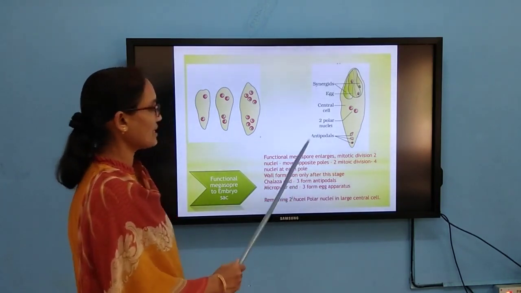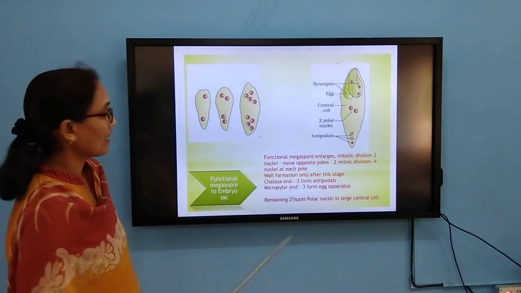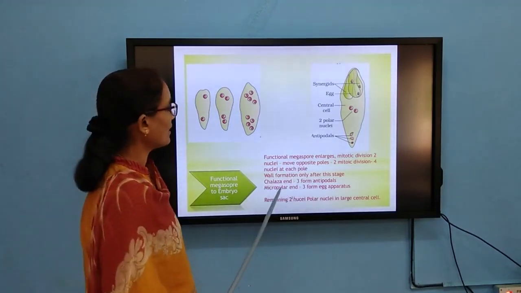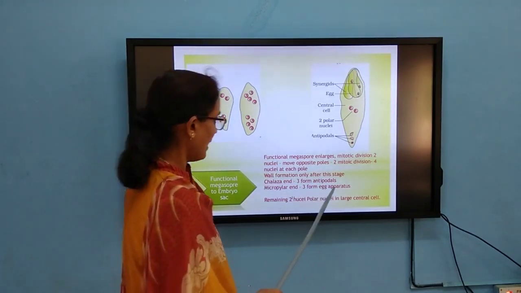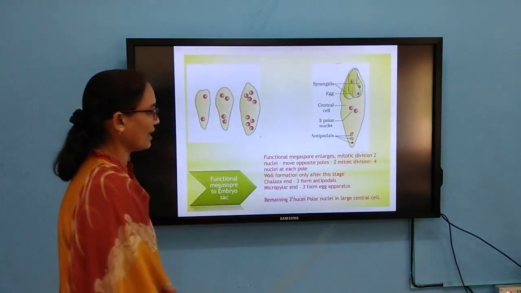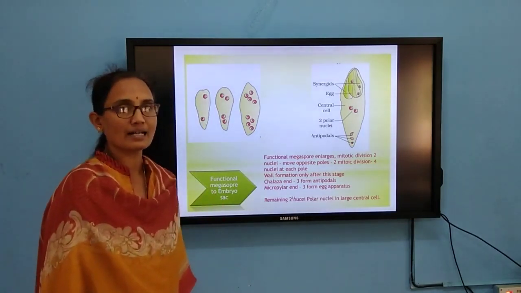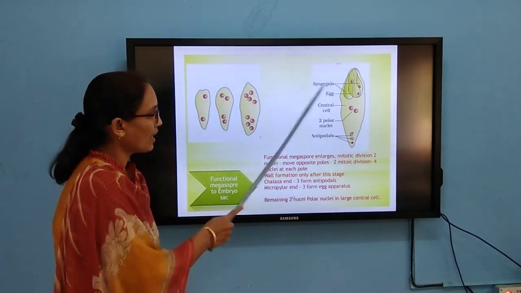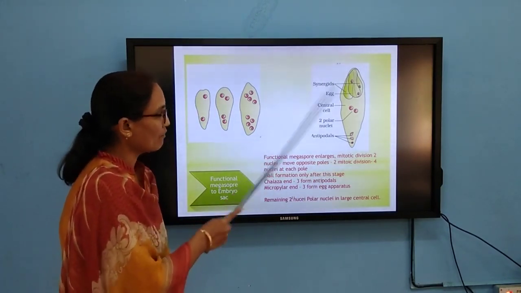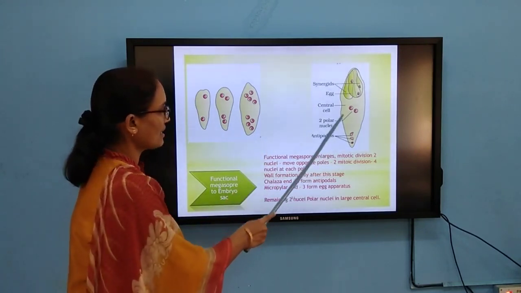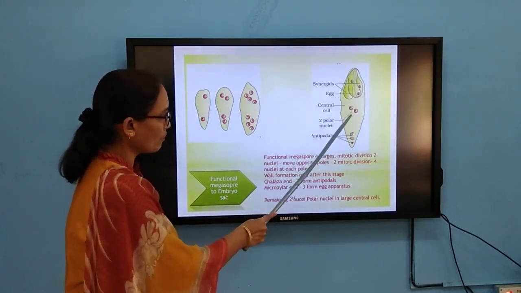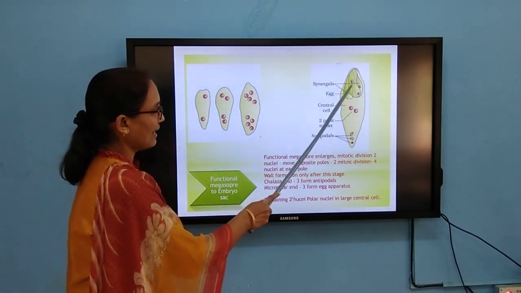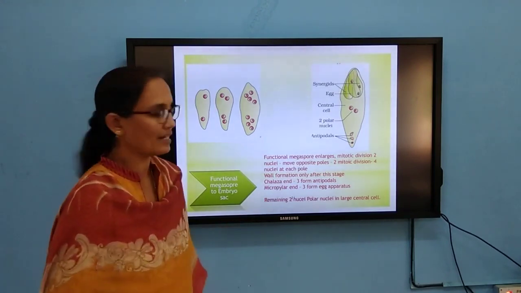Wall formation takes place only after this stage. Then the chalaza end consists of three antipodals. The micropylar end forms the egg apparatus. The remaining two polar nuclei are present in the large central cell. So now the embryo sac, after the nuclear division and also the cell wall formation has taken place, has a large central cell consisting of two polar nuclei, and the egg apparatus. The egg is flanked on either side by synergids.